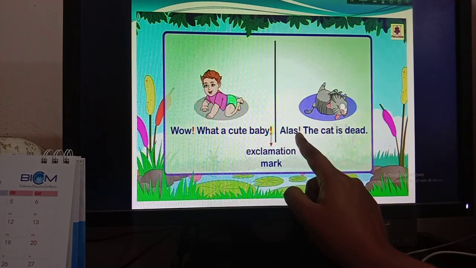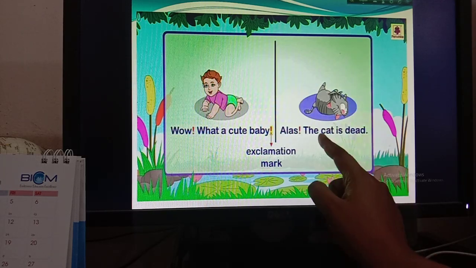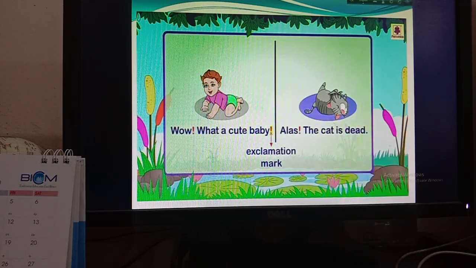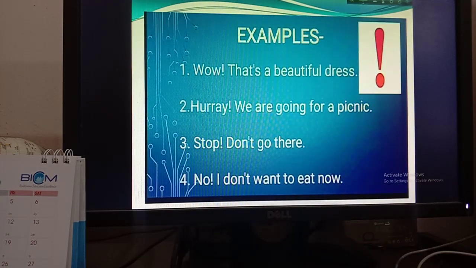Okay, so there will be exclamation mark after alas, but there will be no exclamation mark after any descriptive sentence. Okay boys, there are more examples for you for exclamation mark.